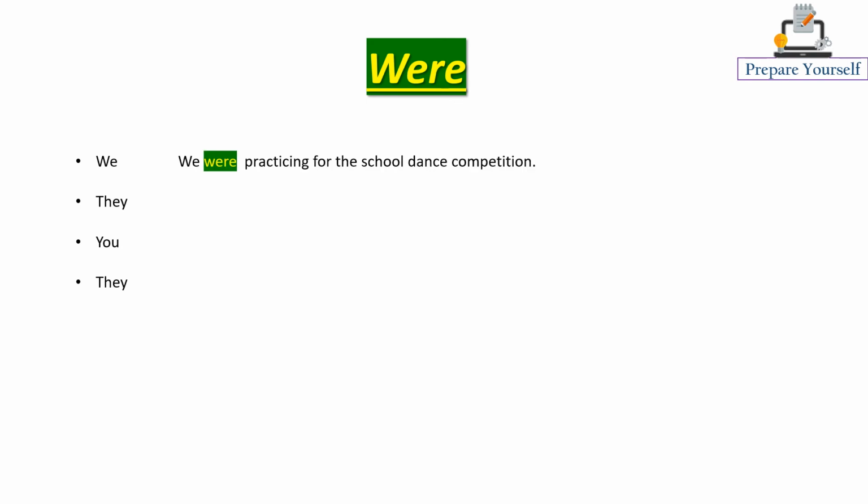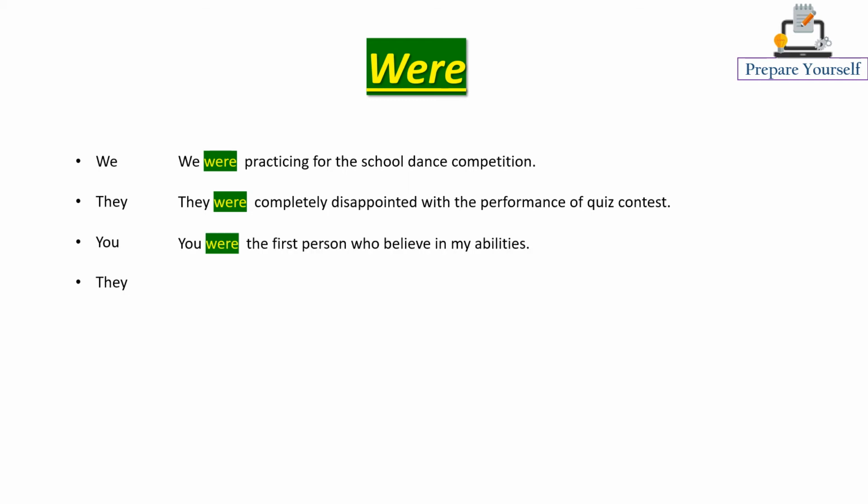We were practicing for the school dance competition. So here there are more than one people, therefore we are using were. They were completely disappointed with the performance of the quiz contest. They can be principal, teachers, parents, friends, relatives, etc. You were the first person who believed in my abilities.